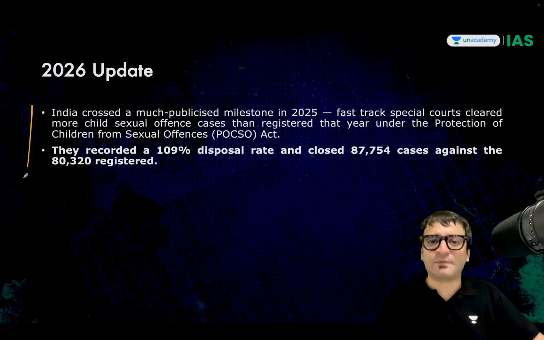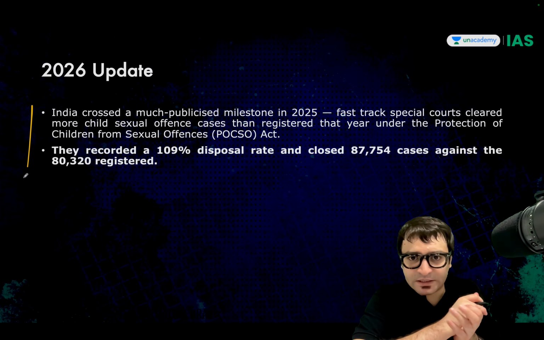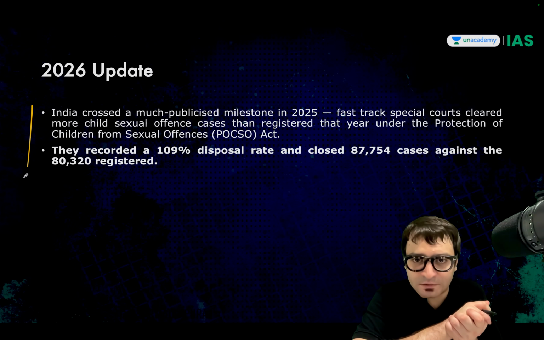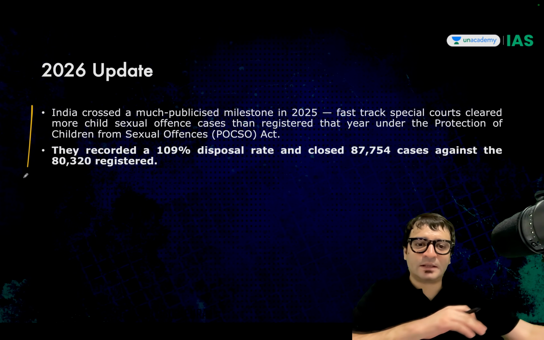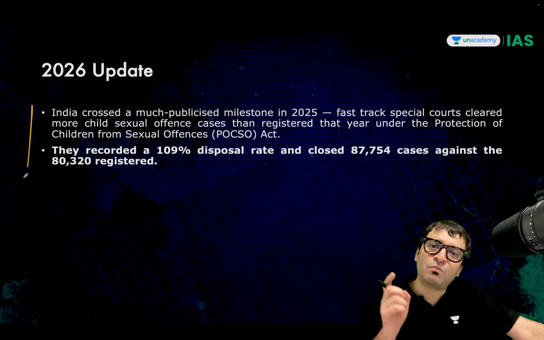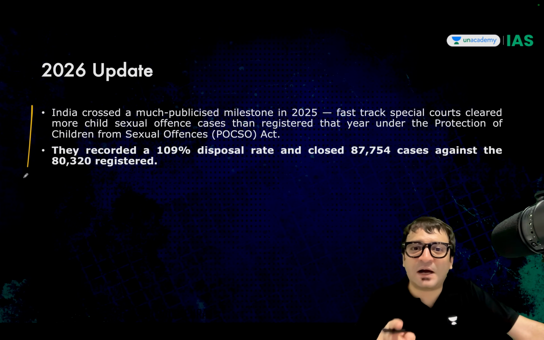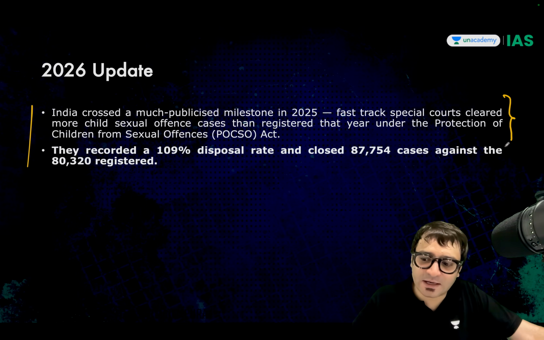What if there is a statement given in your exam? Because normally we see the pendency of the cases is of a much bigger concern for all of us. There are cases which are pending. There are 5 crore cases pending. And what if the statement says that in 2025, the fast track courts, which are only hearing POCSO related cases, disposed more cases than were filed in that particular year? You'll be surprised to know this, but the answer is the statement is correct.